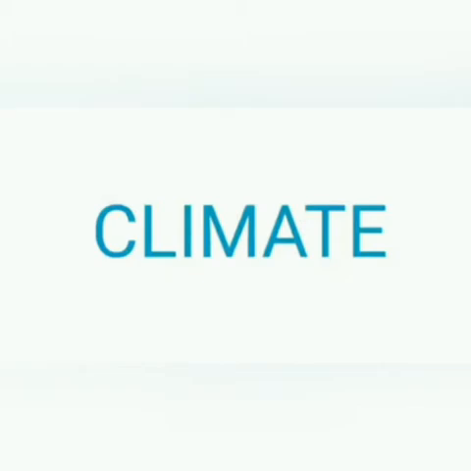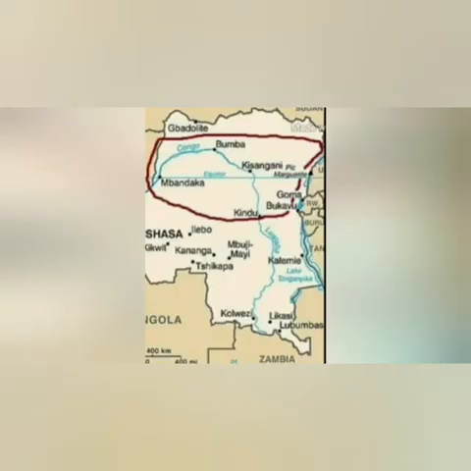Students, as the Democratic Republic of Congo is located near the equator, it has a hot and wet climate throughout the year. The rapid evaporation of water due to the high temperature during the day leads to high levels of humidity.